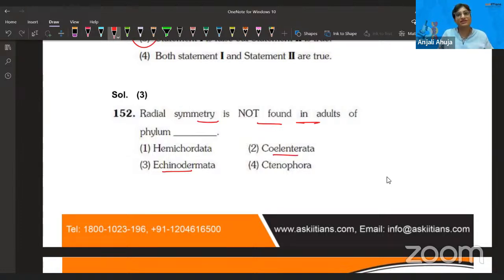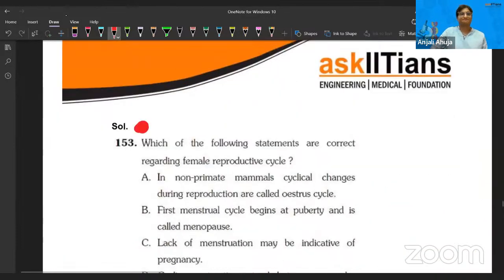Similar is Coelenterata. Coelenterates in the adult are polyp and medusa forms, jellyfish, hydra, all that. And Ctenophora, they are the sea walnuts. No, they don't have it either. Hemichordata is the one where radial symmetry is not found in the adult. They have bilateral symmetry. So definitely that is the answer. So guys, let's see the answer. Am I right? Yeah, I'm right.